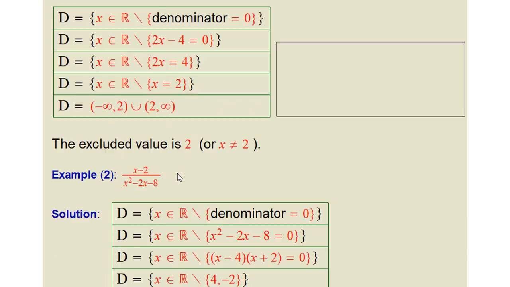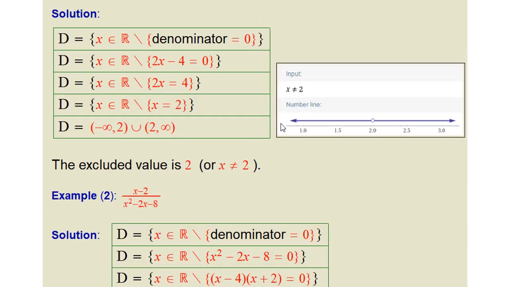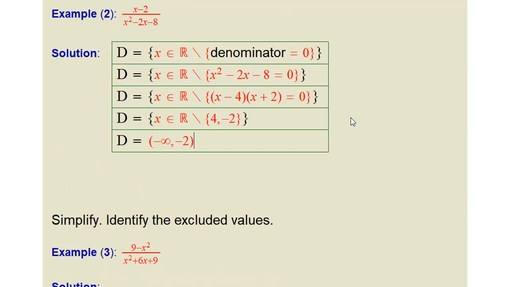Imagine that you start from here and move from left to right until you reach the first one you find, which is -2. Union. I will start from the end of the last interval. So here I will start from -2 up to 4.